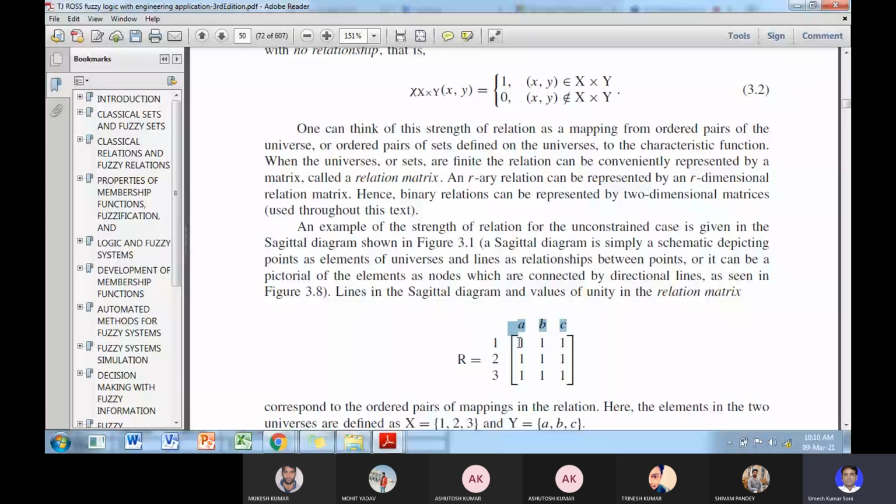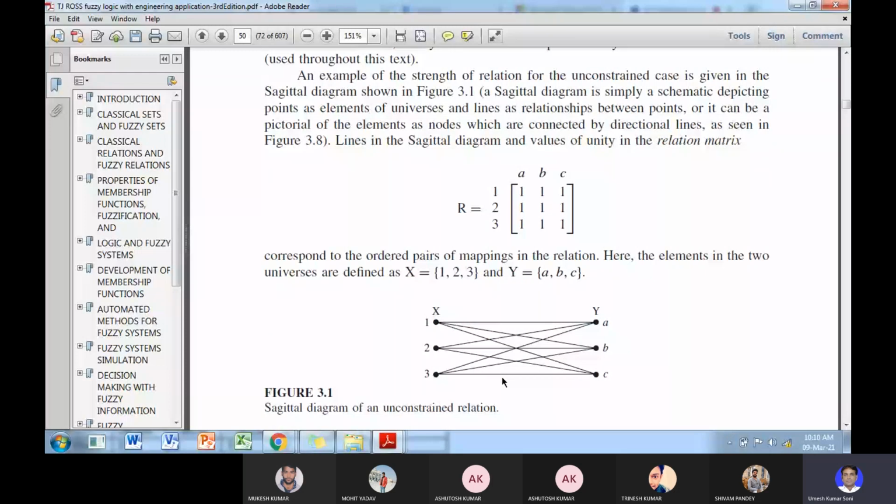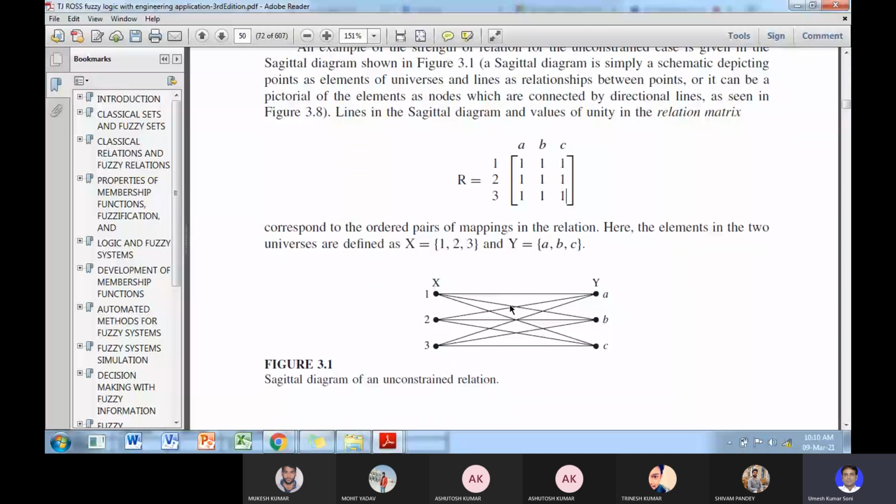That means each element in X has a relation with each element in Y. Okay, so this is the sagittal diagram of an unconstrained relation. Unconstrained relation means there is no zero relationship, there is no missing combination. So here all the elements have a relationship, the strength of the relationship, that is